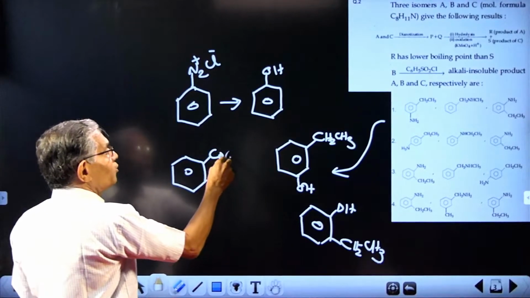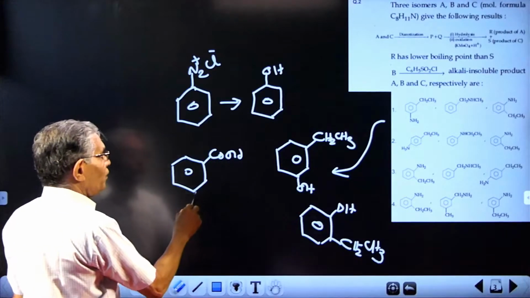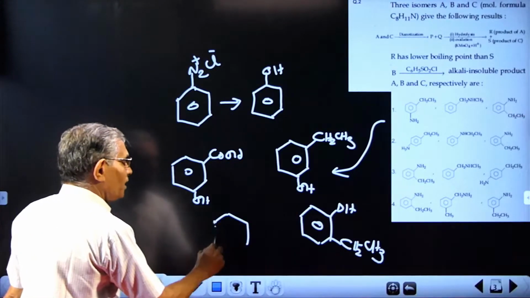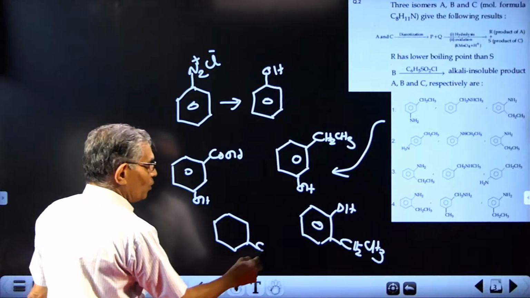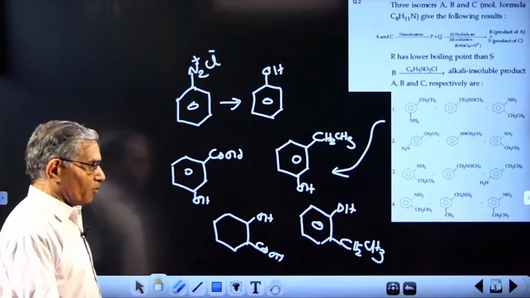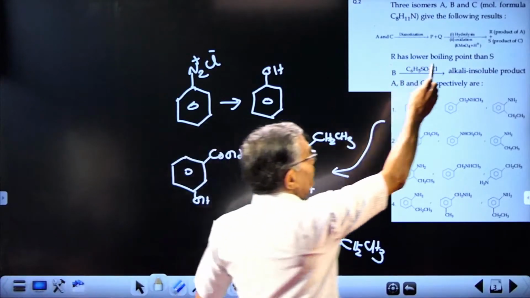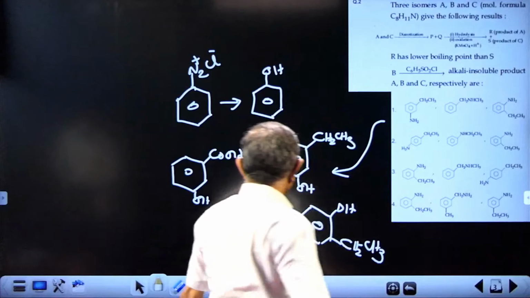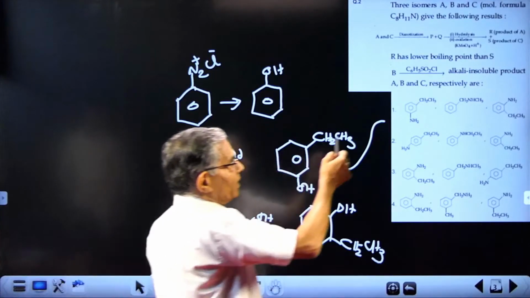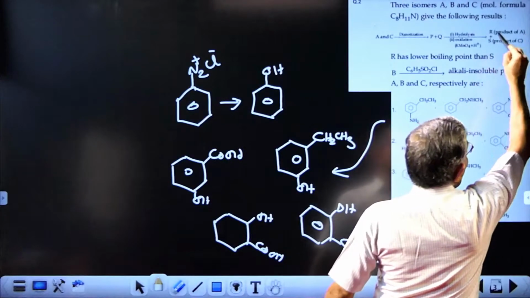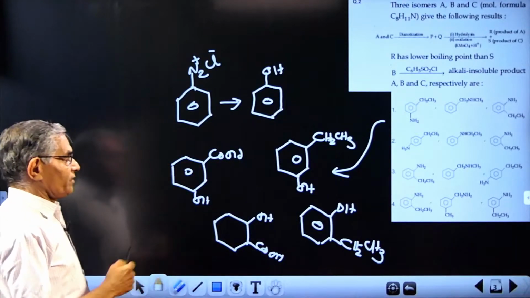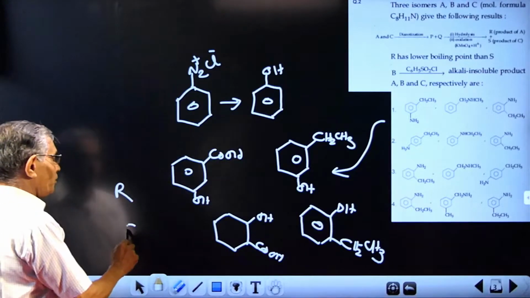So this compound should be COOH, and this phenol part is already there. And this will be a similar compound, but COOH will be adjacent to this OH. So we are getting these two compounds. After the completion of this step, one product will be either this or this. One will be marked R and the other will be S. But we don't know which is R and which is S. One of them is R and the other should be S.